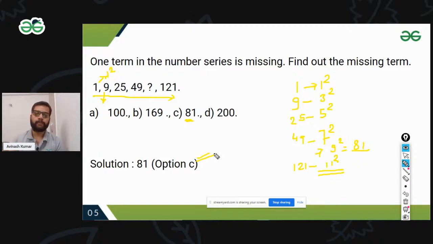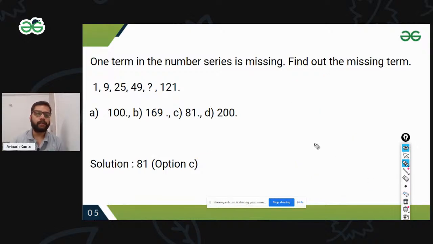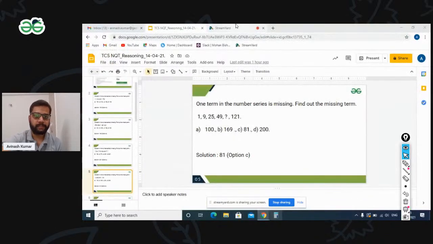These are very small. I'm not saying TCS is going to ask this easy a question, but as we saw in the previous question, they use this concept, clubbing it with another concept to generate a new kind of question. So we just need to understand what kinds of questions are possible in number series. Let's move to the next question. If you have any doubt, I'm coming to the chat box. Let me see.